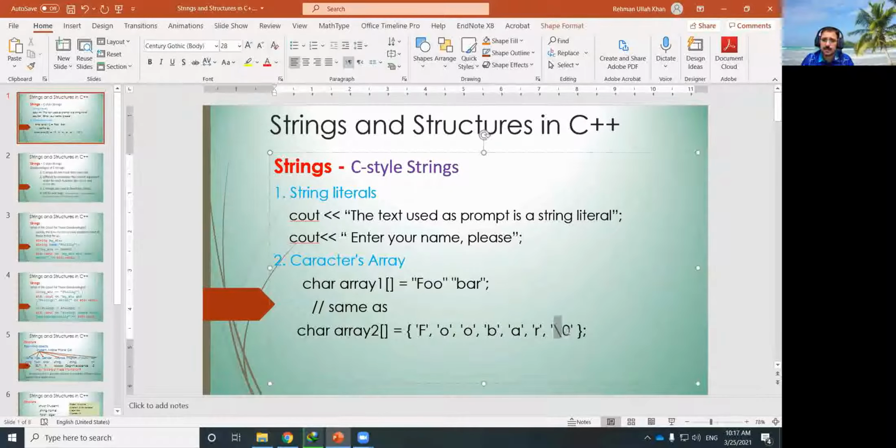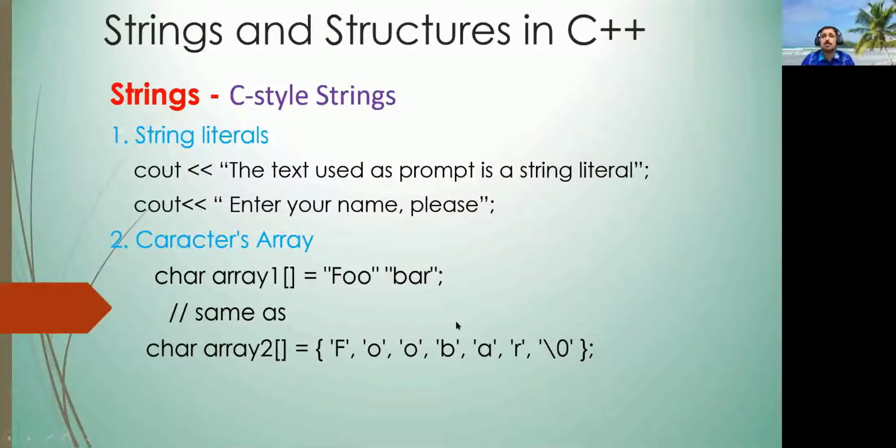One type we call a string literal. A string literal is any string enclosed in double quotation, and the system will automatically append the null character at the end.